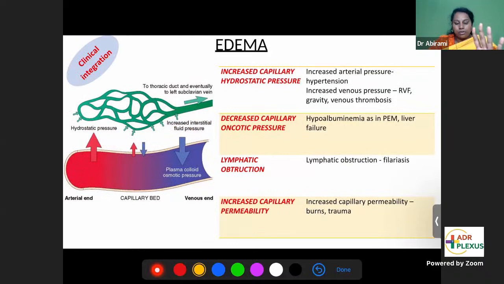There are 4 important causes of edema. Almost all the clinical and surgical conditions will fit into this. The first cause of edema,